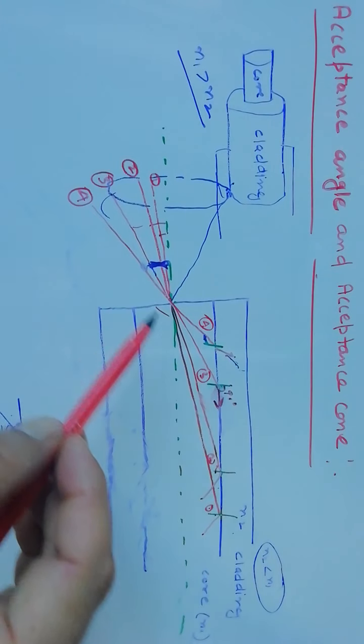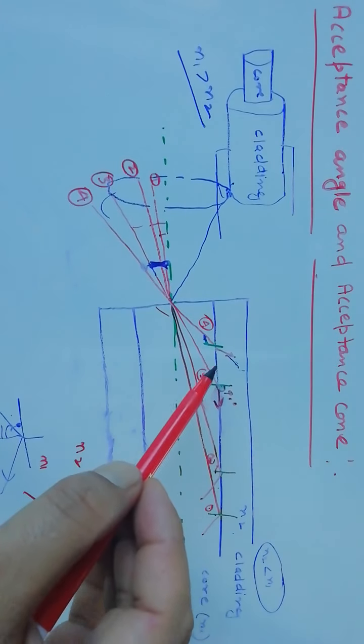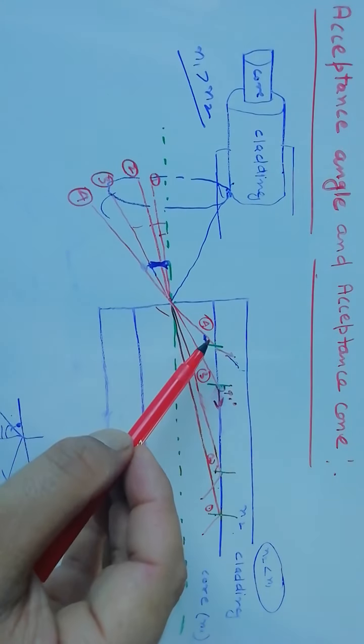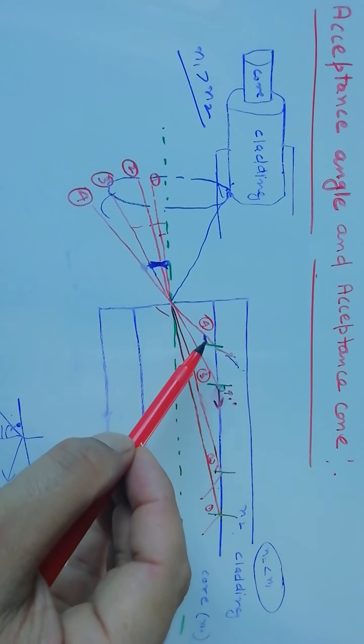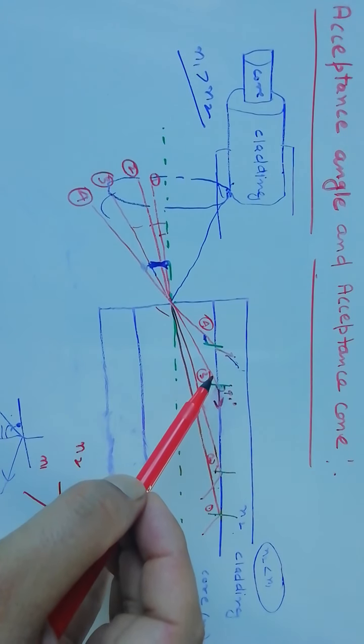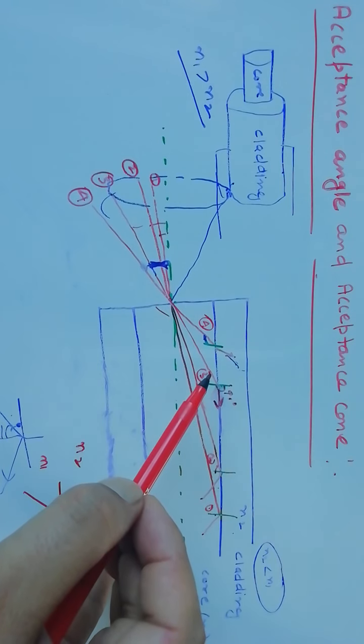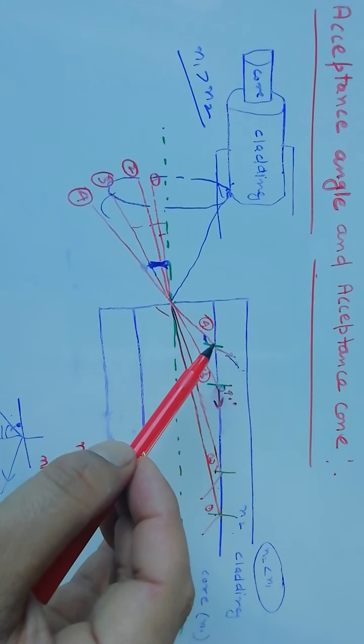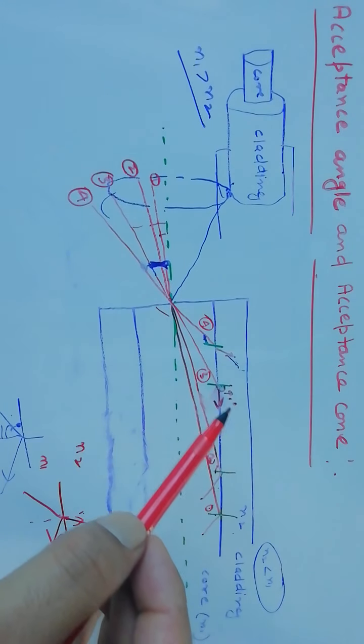So if we apply this condition in this case, for the fourth ray the angle of incidence is less than the critical angle, which is for the third ray, so it will be refracted to the cladding material.